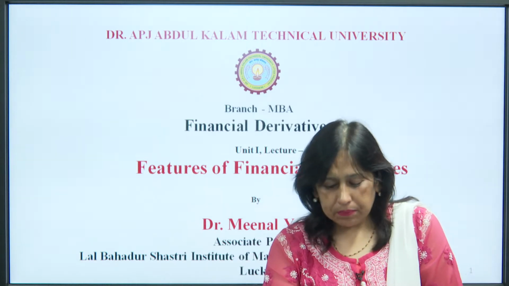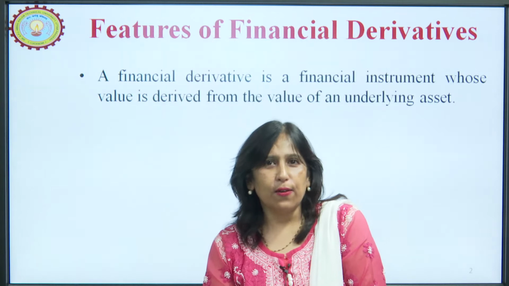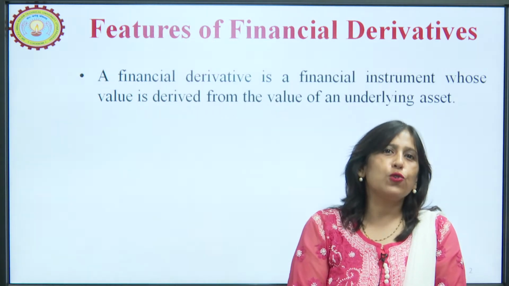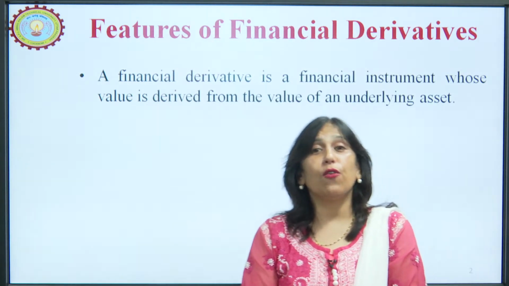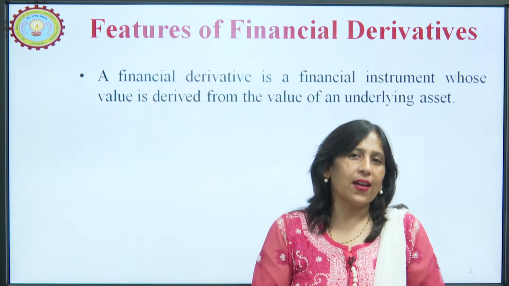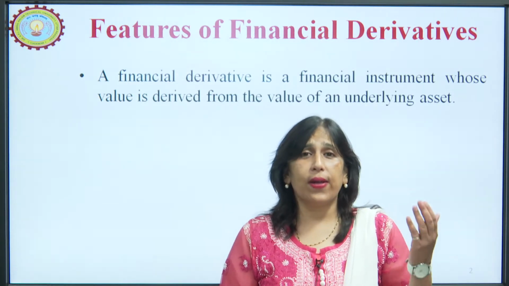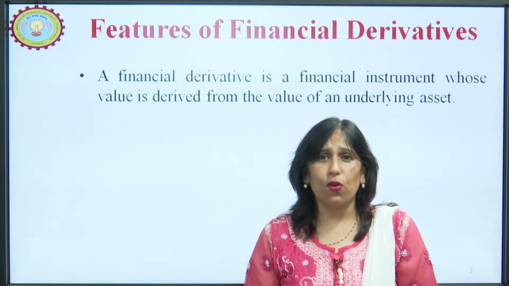Today in this session, I will be discussing features of financial derivatives. As we already know, a financial derivative is a financial instrument whose value is derived from the value of an underlying asset. An underlying asset can be anything. It can even be a guess whether there will be rainfall tomorrow or not.